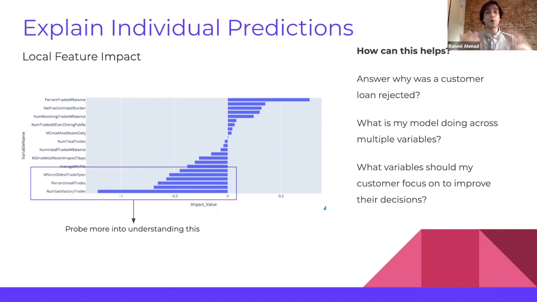And now we start talking about actionable insights, providing them with actionable recommendations that they can follow, thus improving our customer experience as well. So this individual level prediction basically helps us answer why was a customer's loan rejected in the first place? What is my model doing across multiple different variables for this specific customer? And what variables should my customer focus on to improve their outcome?